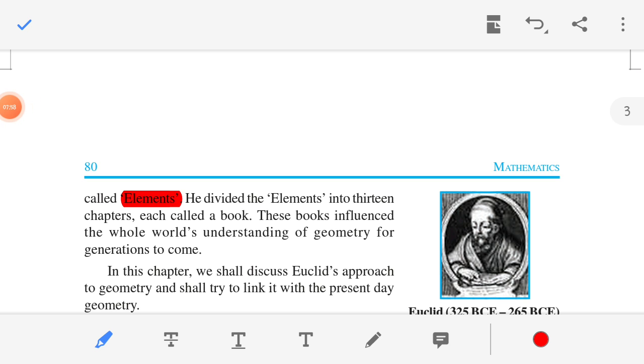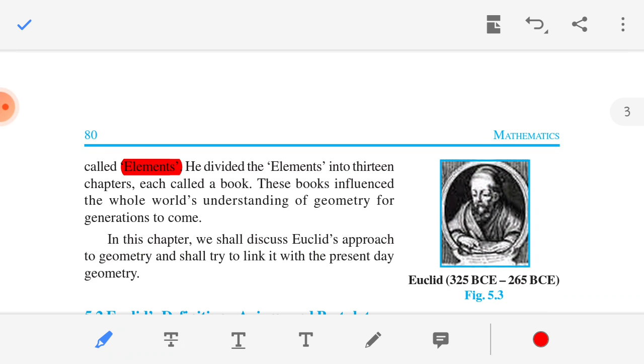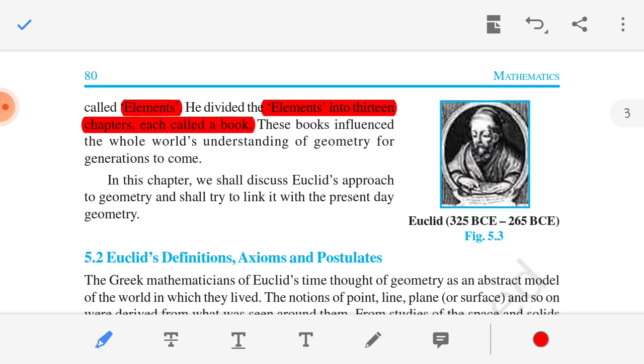He called that book the Elements, and he divided the Elements into 13 chapters, and each chapter he called a book. This book influenced the whole world's understanding of geometry for generations to come.